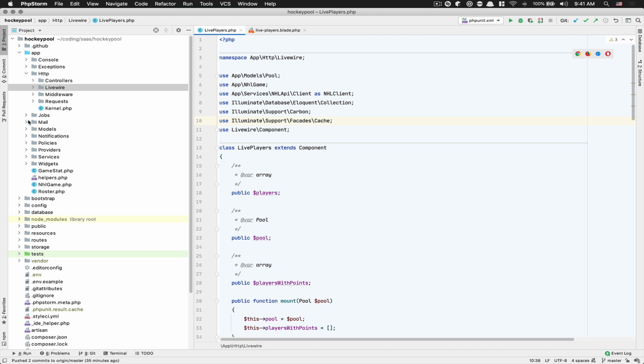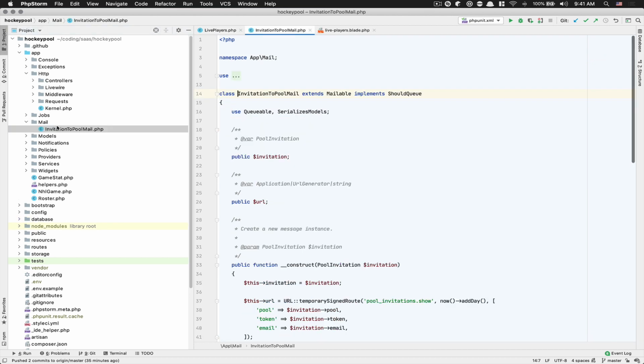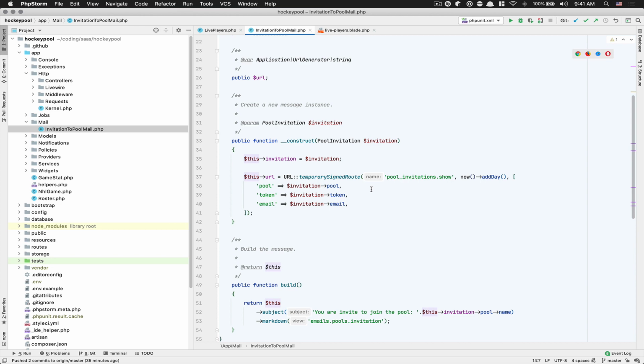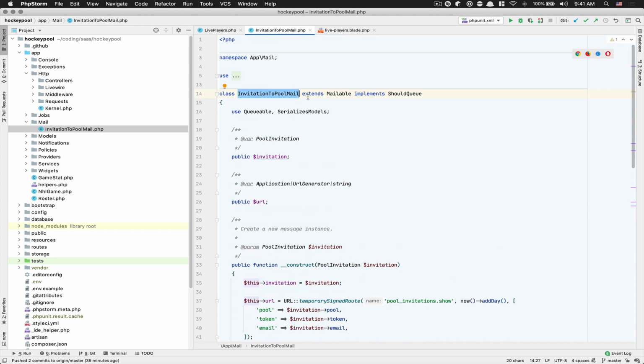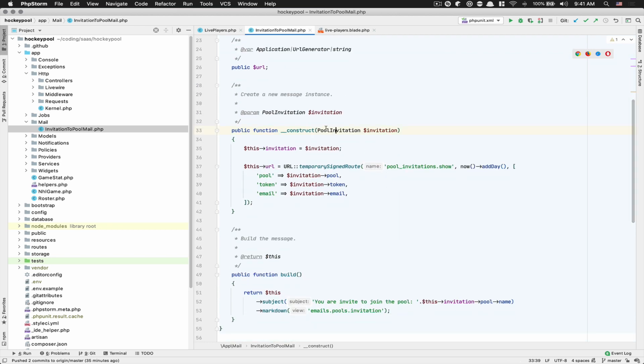After that, for the mail, invitation to pool. So when I invite someone to the pool, you see when I did invite John, I create a new job because of the queue. And when I construct my invitation, this is one of the beauties again of Laravel. They give you a temporary signed route, so you can create a route that's going to live for some time. And in this one, I just say live for a day. So this URL now is the URL the user can open in the browser, like we did in the incognito.